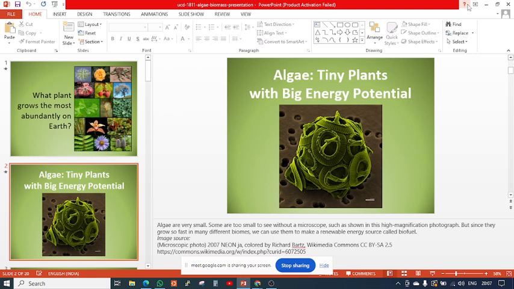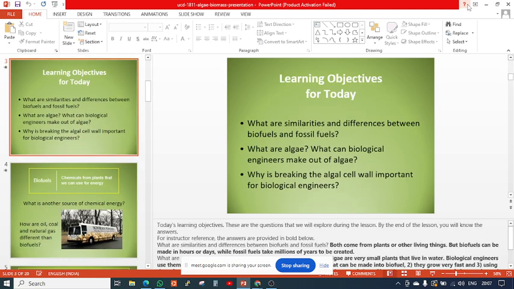Keep in mind that several research efforts are going on, and we collect algae from these water bodies, which can be useful. So these are the learning objectives. The teeny biomass, the algae which is rapidly growing, what can be produced using it? And what are the similarities and differences between biofuel and fossil fuel? You also have to know the similarities and the differences. These are the main concerns when we study green energy.